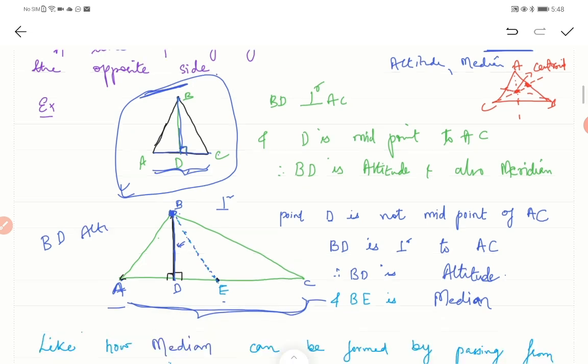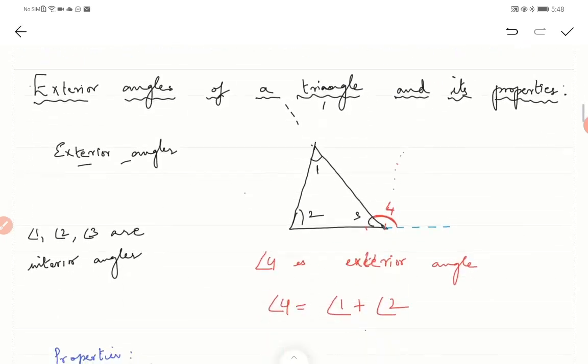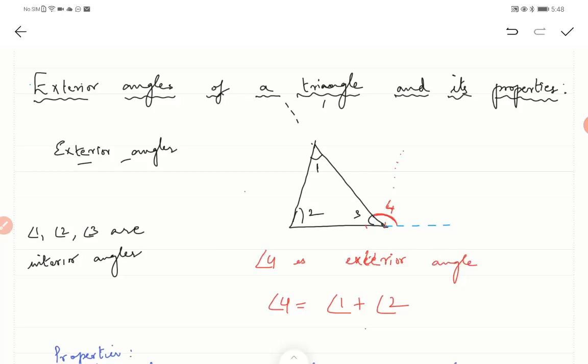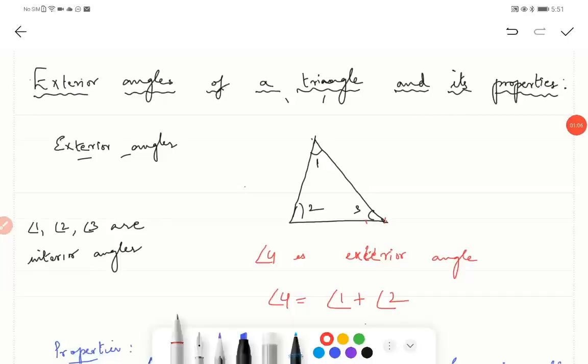Now moving on to the next topic, exterior angles of a triangle, and its properties, which we are going to see now. So this is our triangle. Let me name this ABC. For this triangle we will see what the exterior angles of a triangle are and its properties.